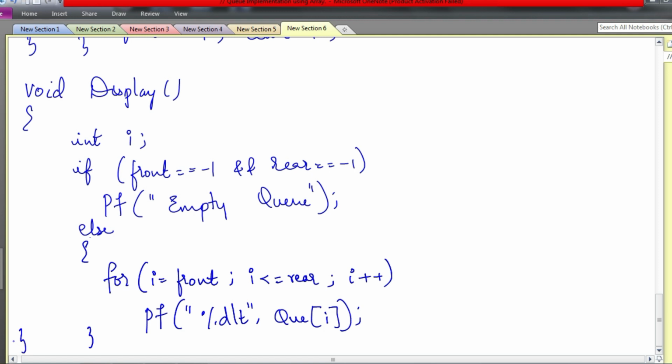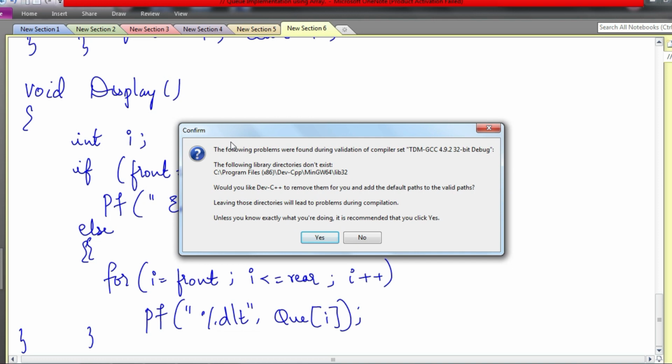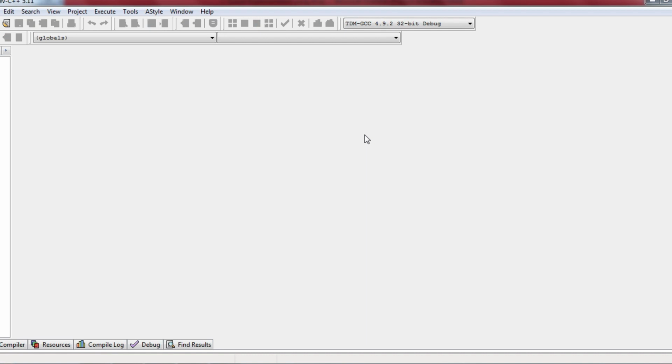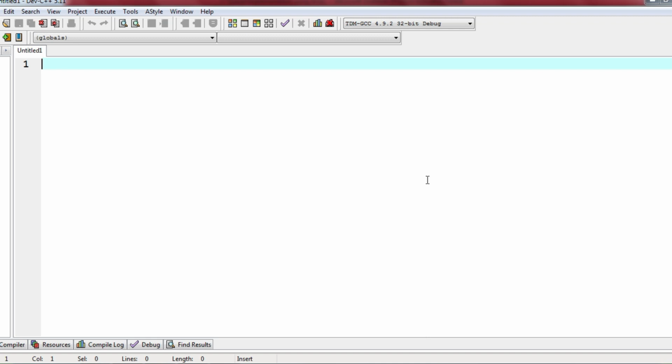So if you have understood stack operations, then understanding queue is actually very easy, because most of the procedure is same. Only changes is with respect to the variables. There you had only one variable to verify, top variable. Here we have two variables to verify. Okay, right. So now the same thing, we will write the complete program in the software and we will see